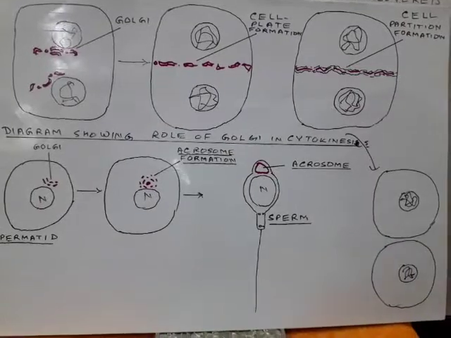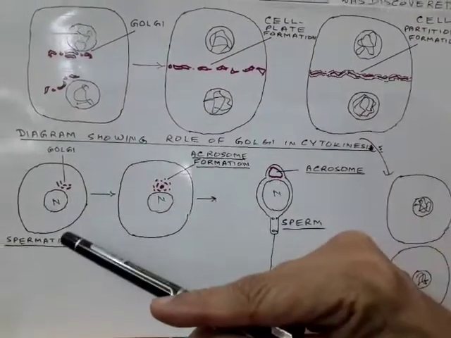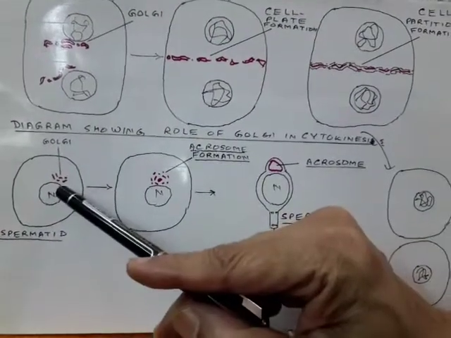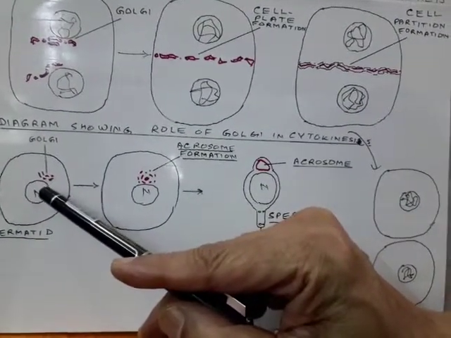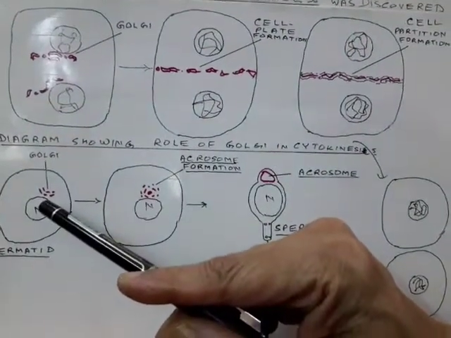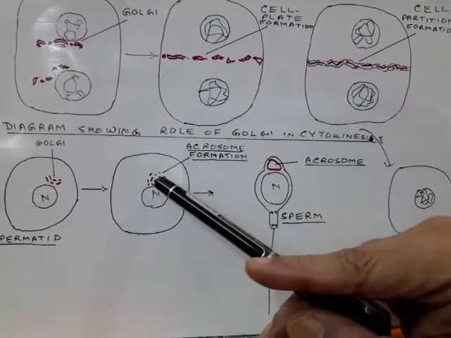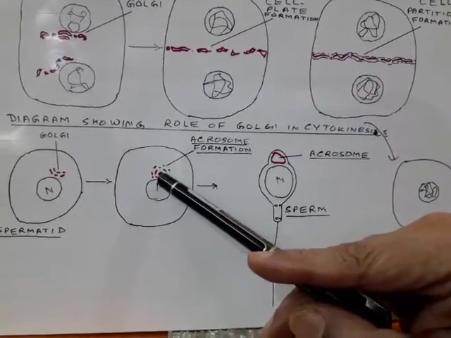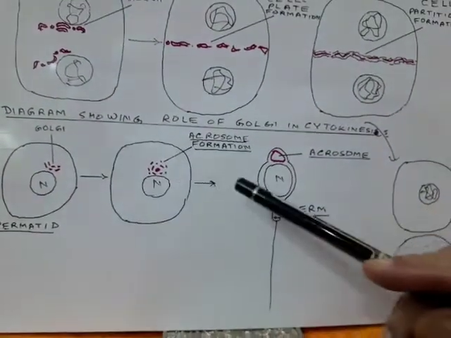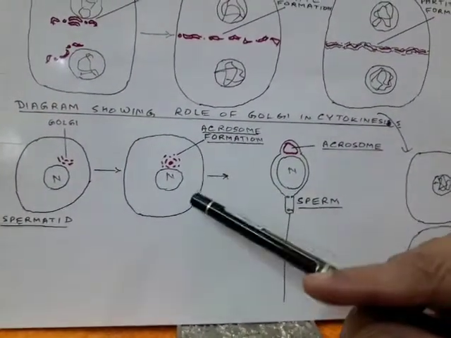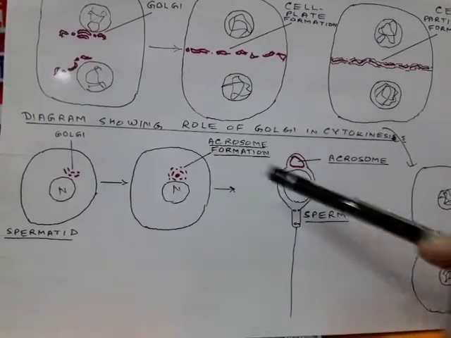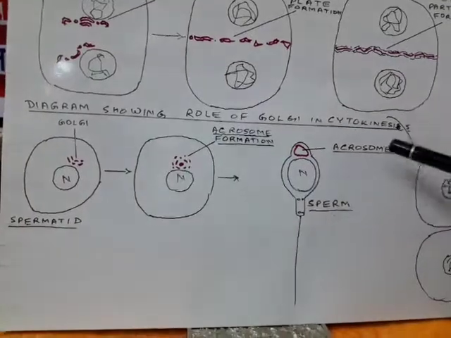In case of spermatogenesis, spermatid is formed, which is a rounded cell. Near the nucleus there is a Golgi body. In this Golgi body, a modification starts taking place. A small granule develops in the middle called proacrosomal granule, and the Golgi vesicles surround this. After some time, this whole cell becomes elongated to form an elongated sperm cell, and the Golgi forms the acrosome.